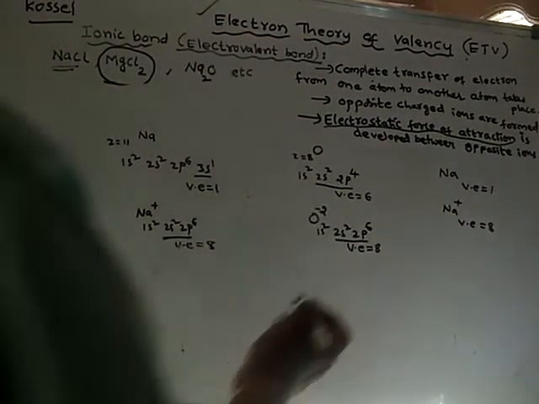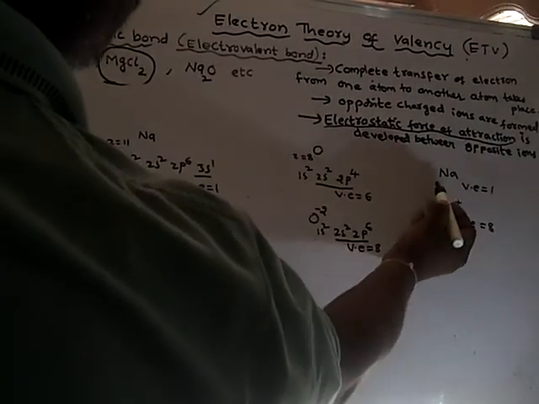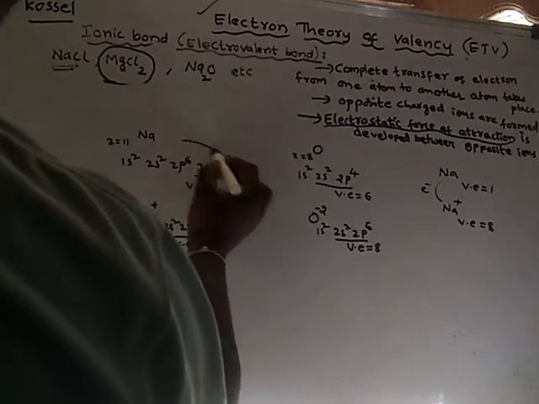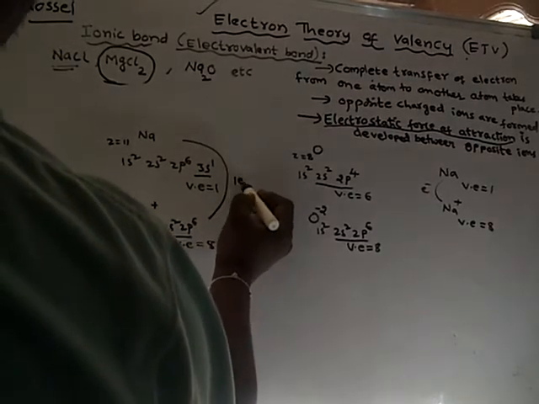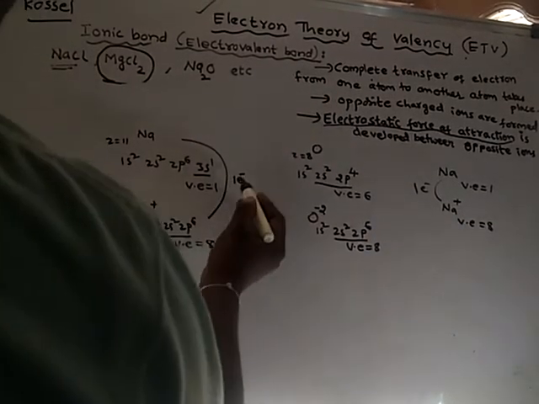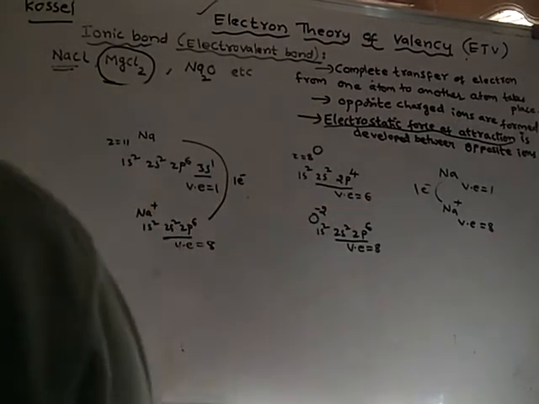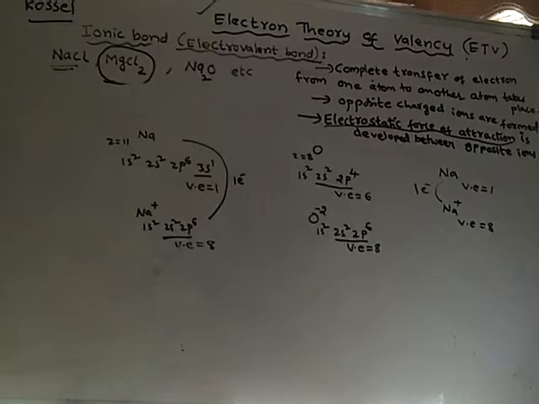So that means this sodium atom will lose one electron, and this sodium atom also will lose one electron. This electron it will take, and even this electron it will take. I will explain all this with the help of Lewis symbols.